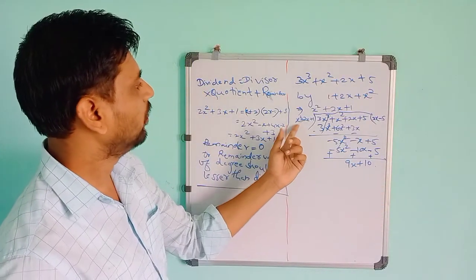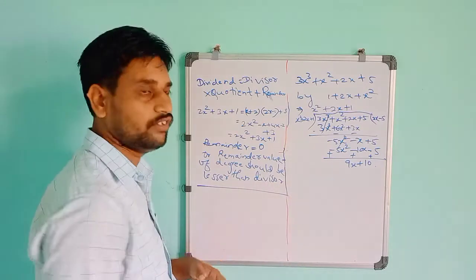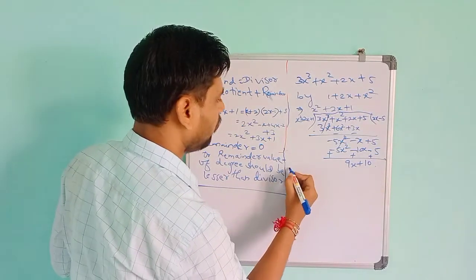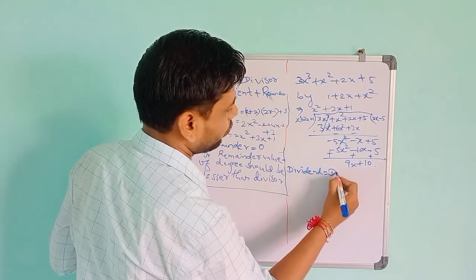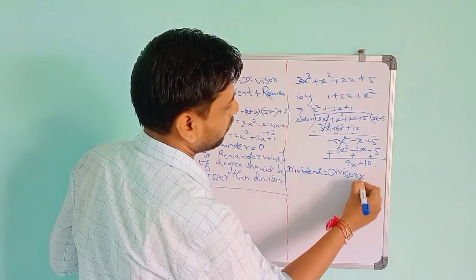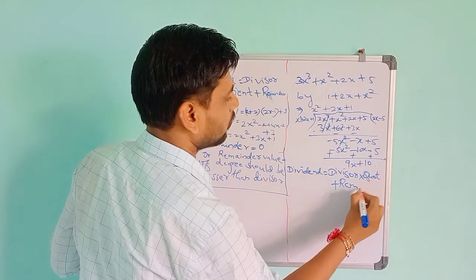If we compare this one, this is in the power of degree 2, this is power of degree 1. So you should not continue the further division. You should stop here only. So the dividend is equal to divisor into quotient plus remainder.